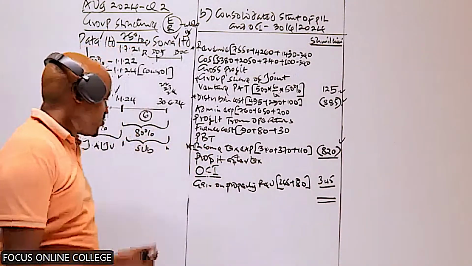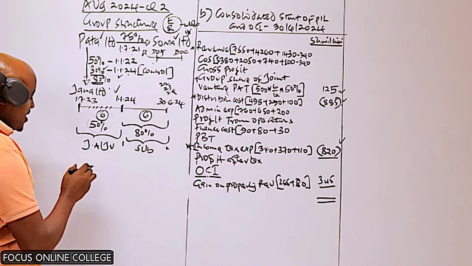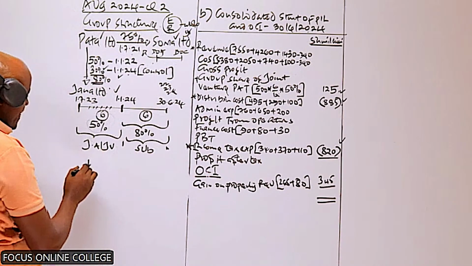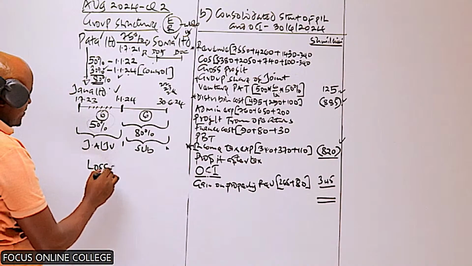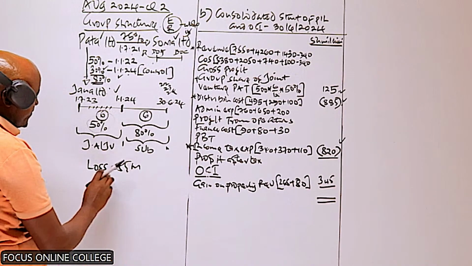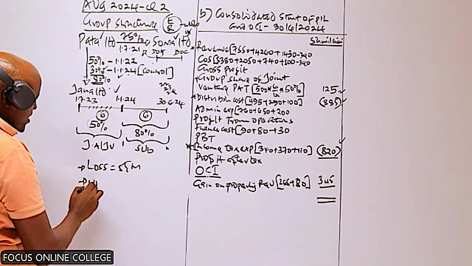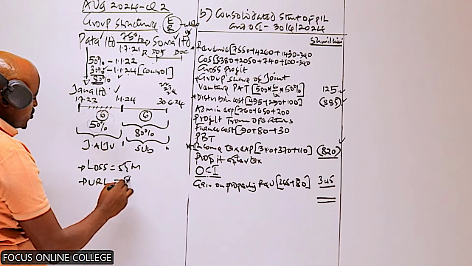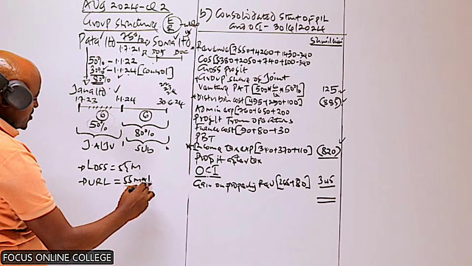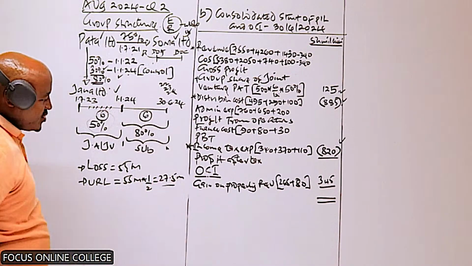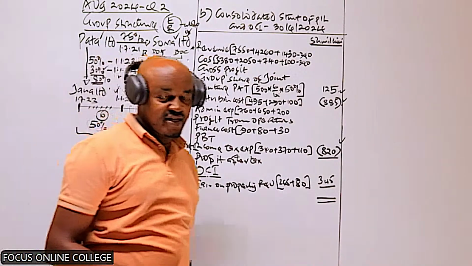If you recall what I said in our previous class, because this company sold some goods and made a loss of 55 million, I said that you need to compute the unrealized loss, which we said should be half of this, and I think that was coming to 27.5. Is that the position?